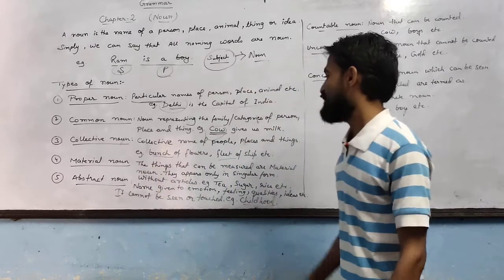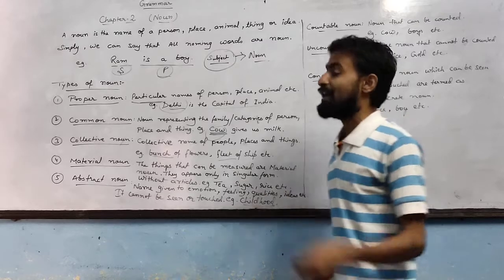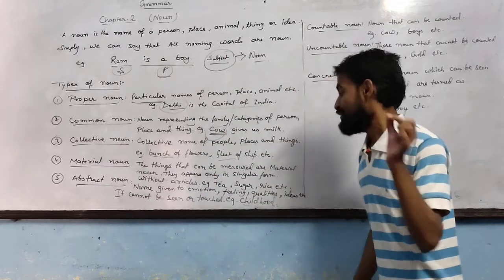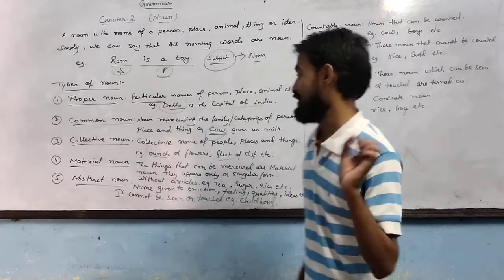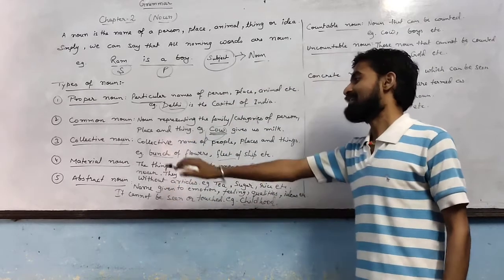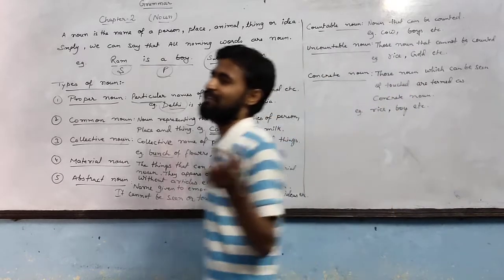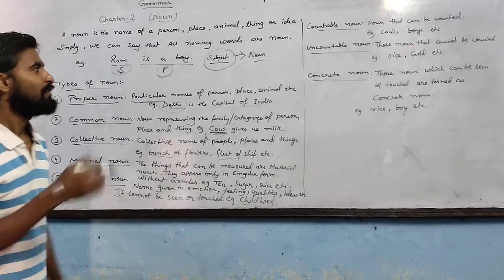Abstract noun. The name given to the emotion, feeling, qualities, ideas which cannot be seen. Only feel. You can feel it. No seeing, no touching, only feeling it. Those words are termed as abstract nouns. One single example that you all might know is childhood, bachpana.